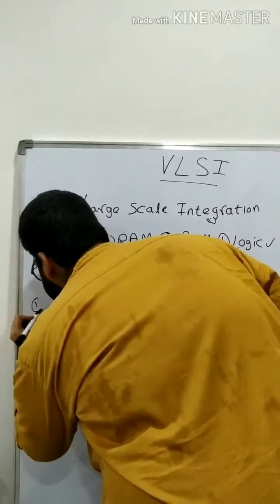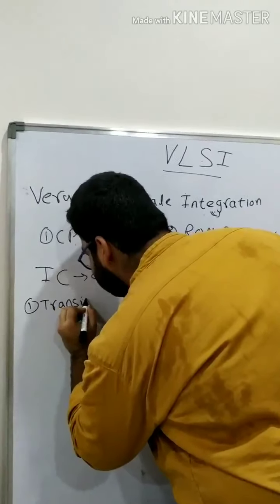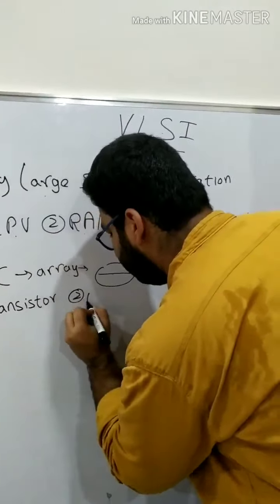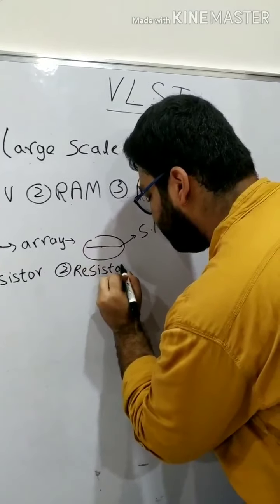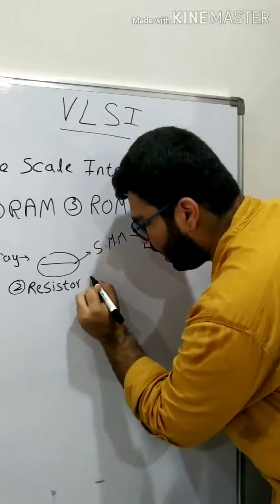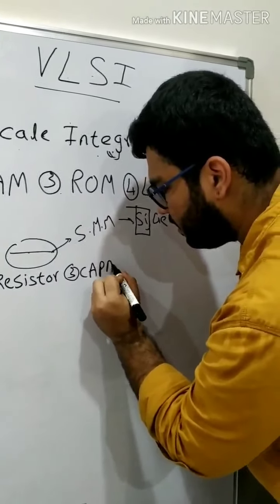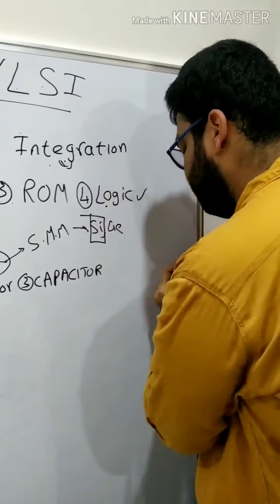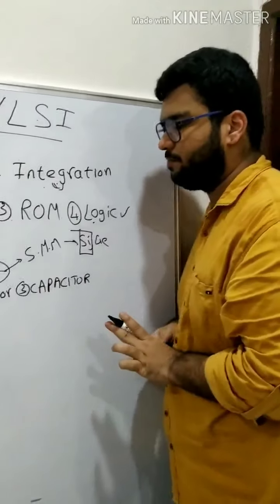What are the basic elements of an electronic circuit? First is transistor, second is resistor, and third is capacitor, and there are many other commonly used components, and the other one is an inductor.